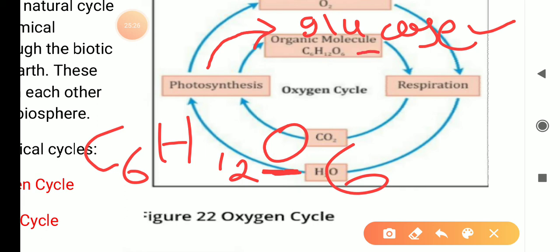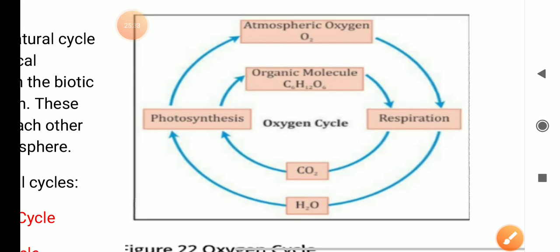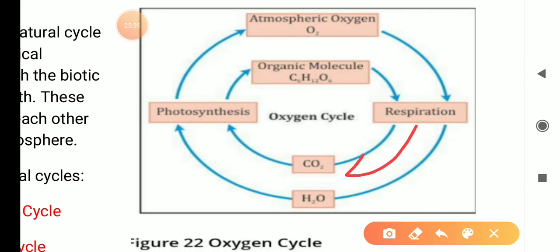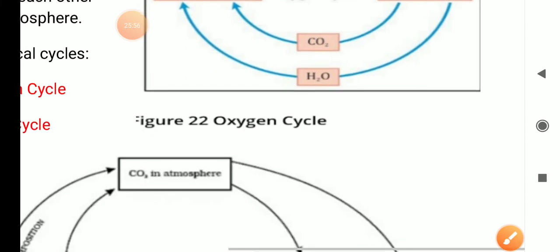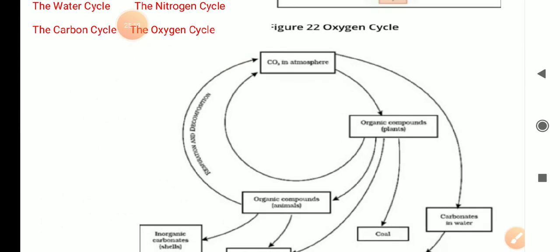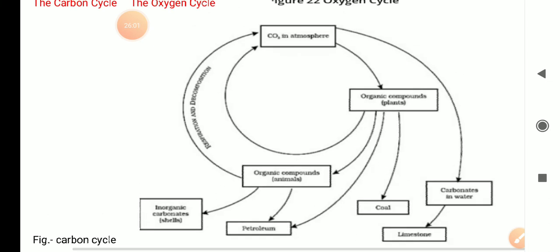And when the bodies of plants, meaning the food material, are eaten by animals, it comes into the body of animals. And from the body of animals, this oxygen is again converted into carbon dioxide with carbon and comes back to the plants. So in this way, we have studied how oxygen is moving from one step to the next step. This is what the oxygen cycle is. Now we will study the next cycle. Here we can see in this picture, this is the carbon cycle.